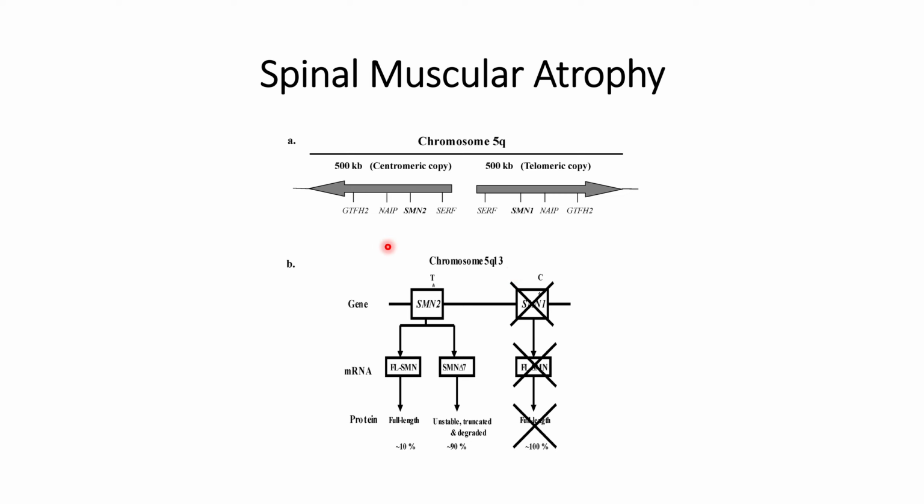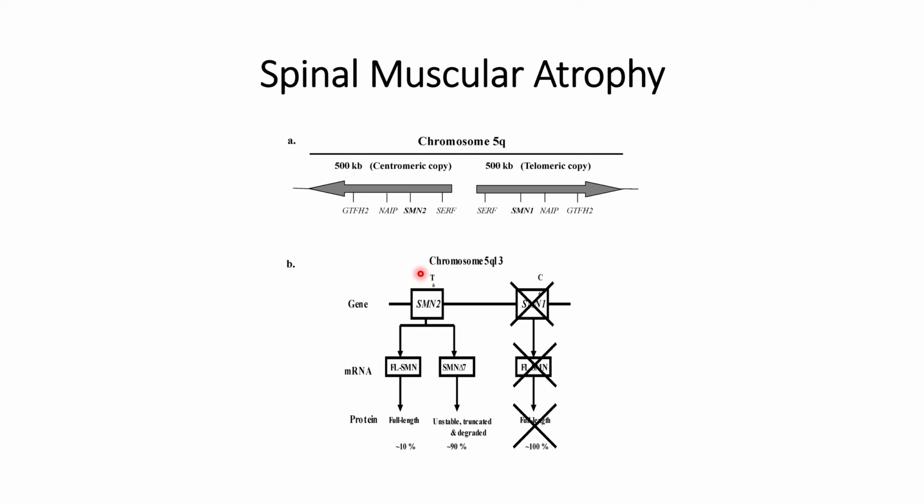The difference arises in SMN1, in exon 7, or more precisely the sixth base of exon 7. In SMN1 that base is C, whereas in SMN2 that base is T, that is thymine.